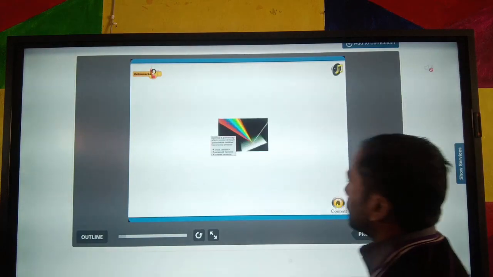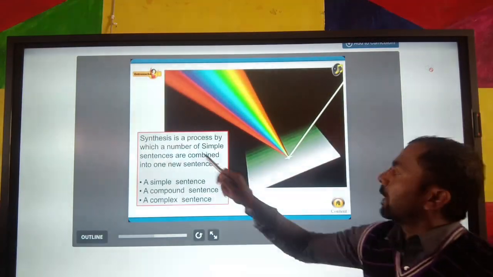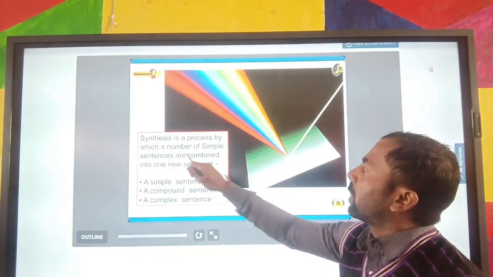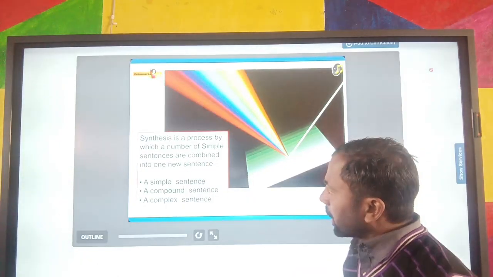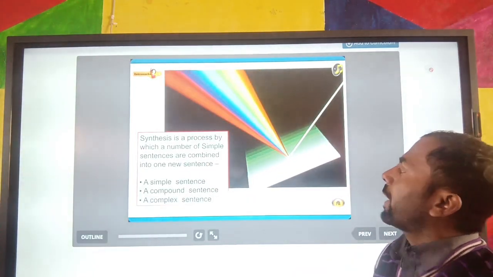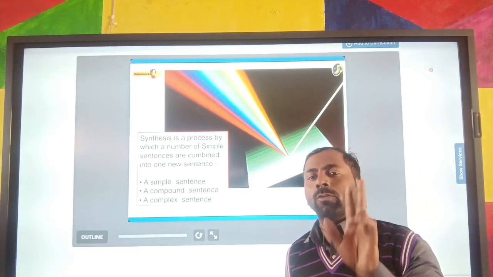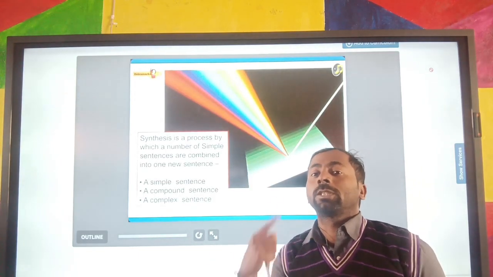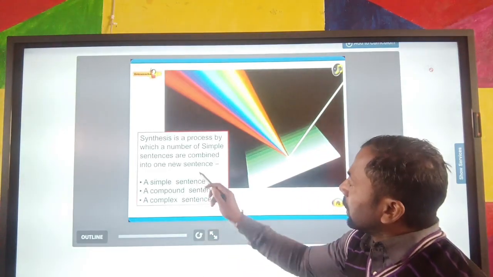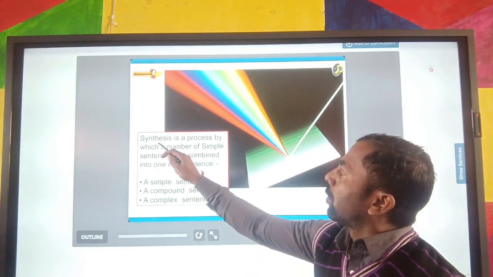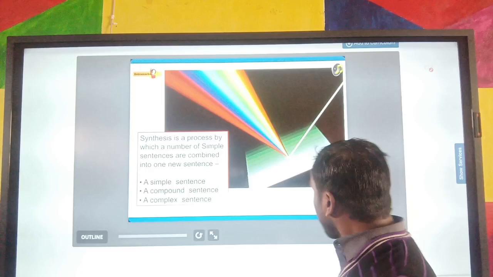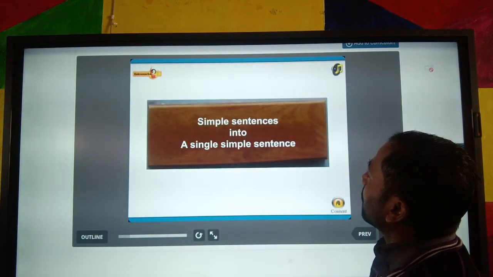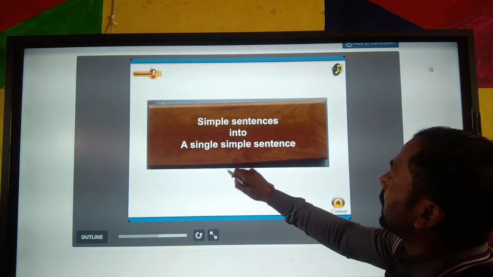Here you can see synthesis. Synthesis is a process by which a number of simple sentences are combined into one new sentence. It means there are two simple sentences and we can combine them into a single sentence. This combined sentence is known as synthesis. Clear? Next, simple sentences into a single simple sentence.